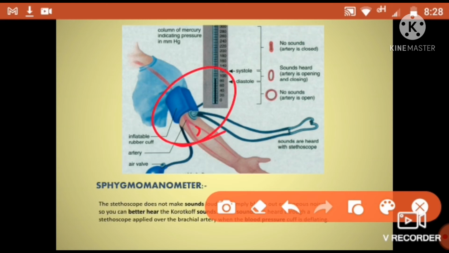And you must not tighten the cuff too tightly. No, you shouldn't tighten it that much. This is an inflatable rubber cuff. You can also hear the Korotkoff sounds better. What are Korotkoff sounds? Korotkoff sounds are the lub and dub sound from your heart. Whenever your arteries are opening and closing, the lub and dub sound can be heard over your stethoscope.